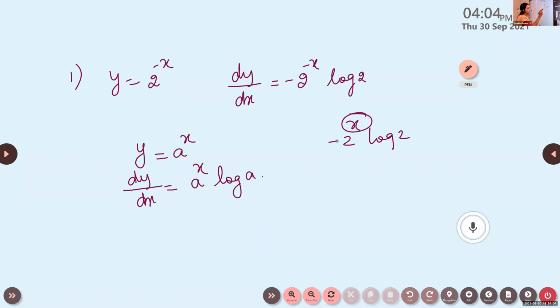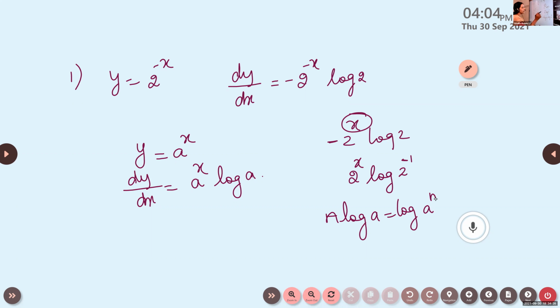Now listen, children. The same answer will be given like this. We know that n log a is equal to log of a raised to n.